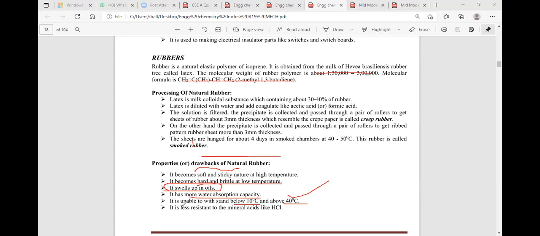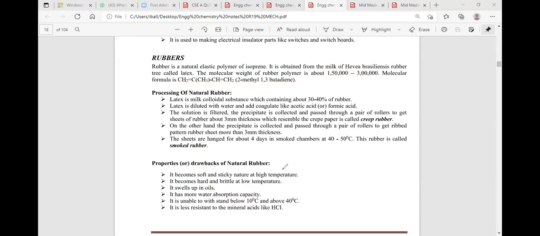Natural rubber has less resistance towards acids and bases. I'm repeating: natural rubber has less resistance towards chemicals, and those chemicals are acids and bases. When hydrochloric acid is treated with the natural rubber, it shows low chemical resistance. That means that when chemicals are added to the natural rubber, the rubber properties are completely diminished.